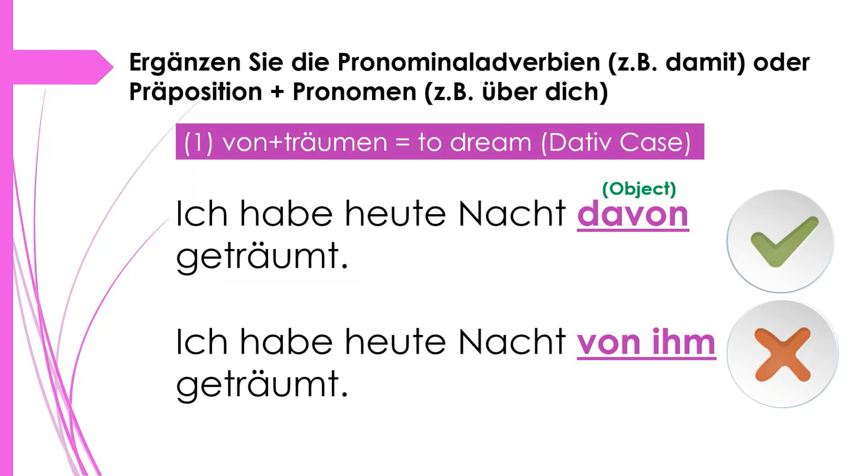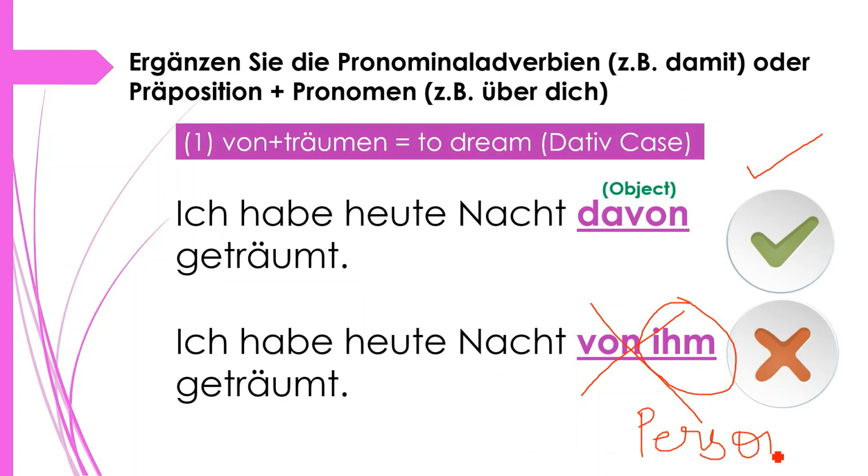So, ich habe heute Nacht davon geträumt, because we have spoken about some object here. So this sentence is correct. But always remember, you cannot say ich habe heute Nacht von ihm geträumt. This is totally wrong. The only reason is that this is an object. You cannot say ihm because this is a personal pronoun and you use it for a person. Fine?